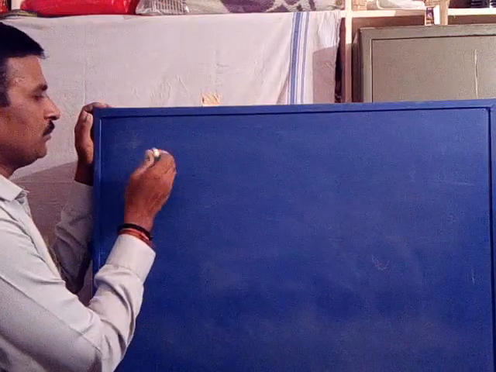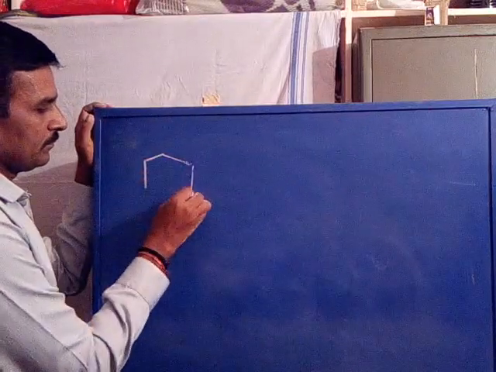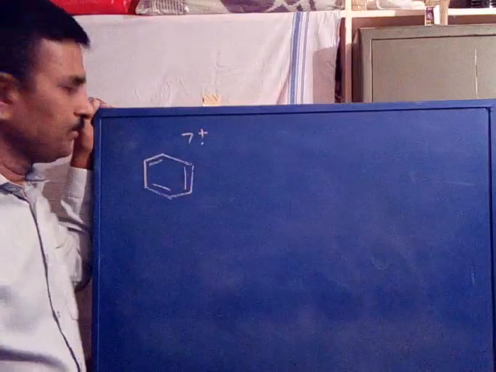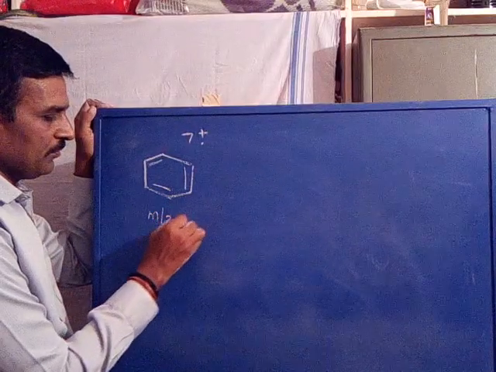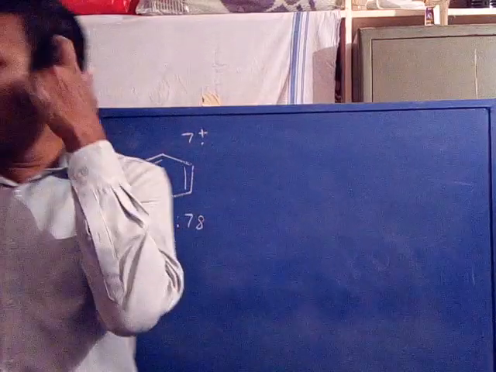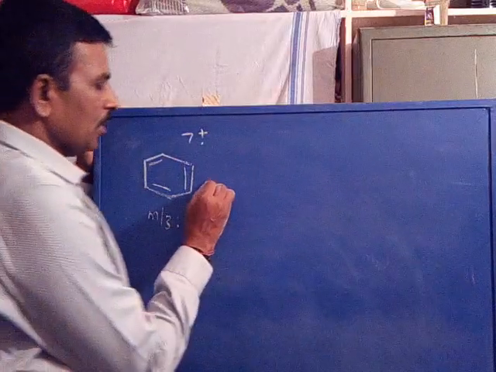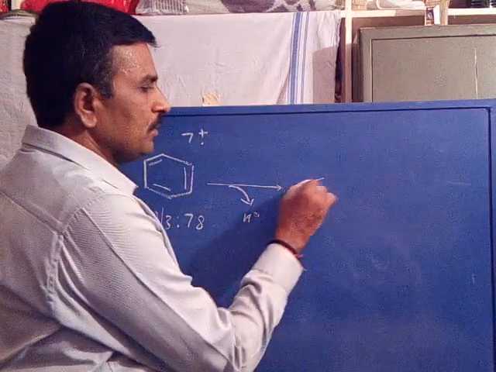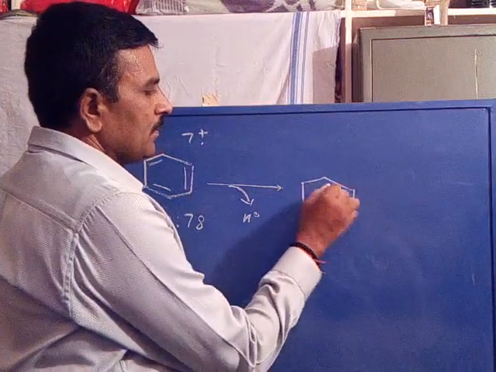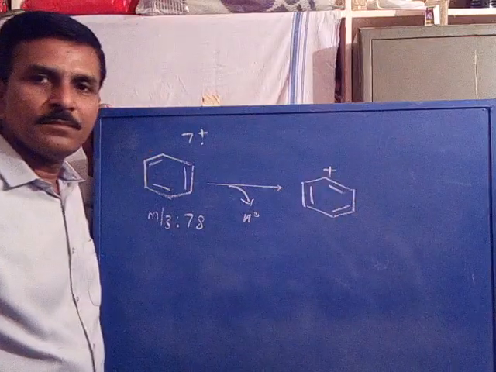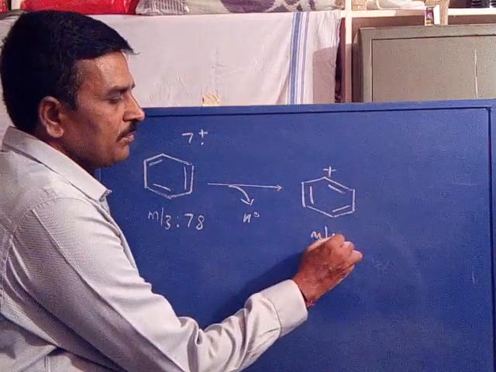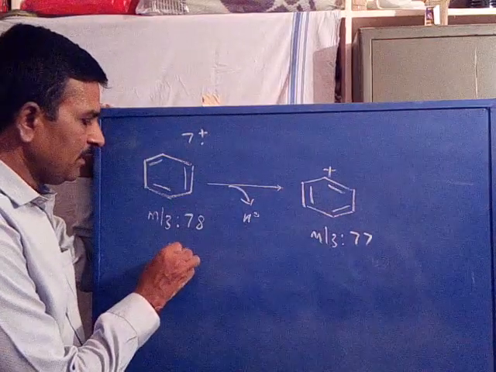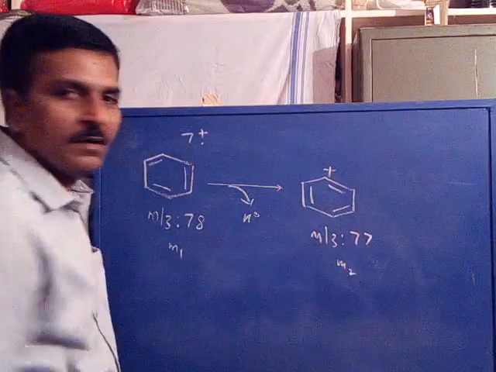Now take another example. Benzene molecular ion with m/z value of 78. Now it may be fragmented by the loss of a hydrogen radical to the benzene cation, with m/z value of 77. This is the M1 ion, this is the M2 ion.